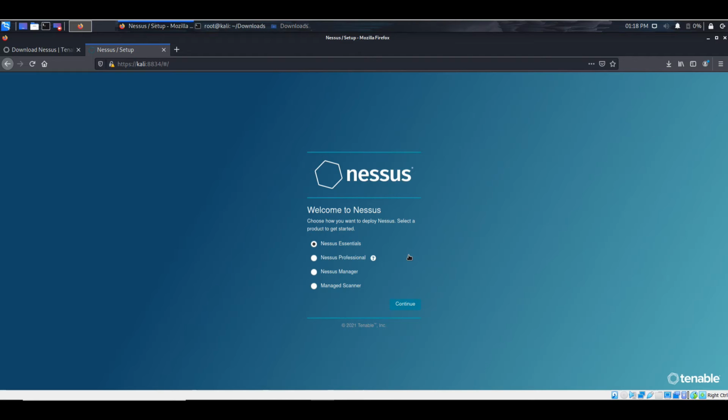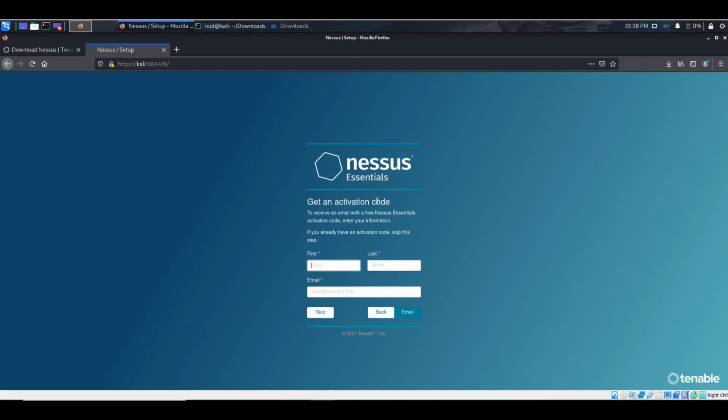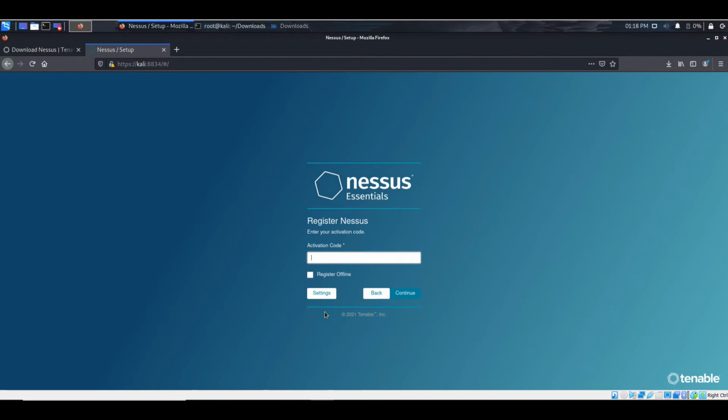On the screen is a short setup. Since we are only using the free version of Nessus, let's choose Nessus Essentials, then click Continue. Next page is a registration page again. We can skip this part because we already registered earlier. Let's click skip. Next we need to put our activation code, the one that was sent to our email. Let's put our activation code here. This is my activation code.